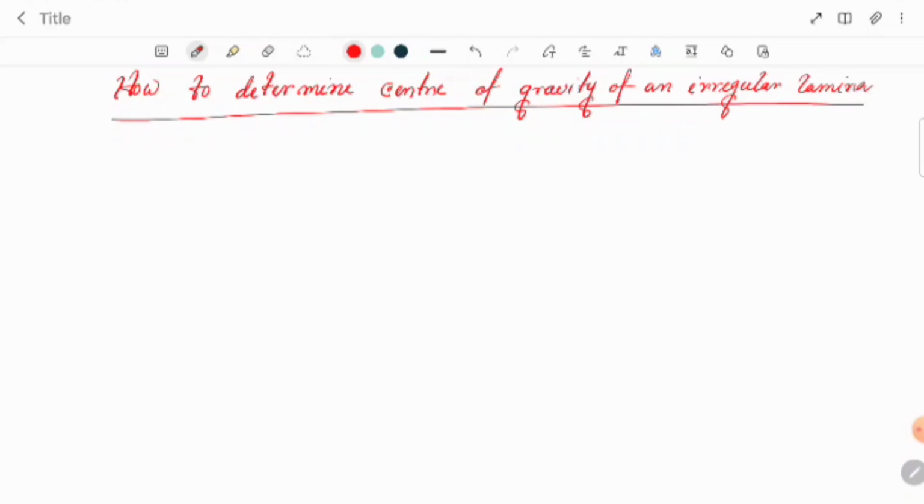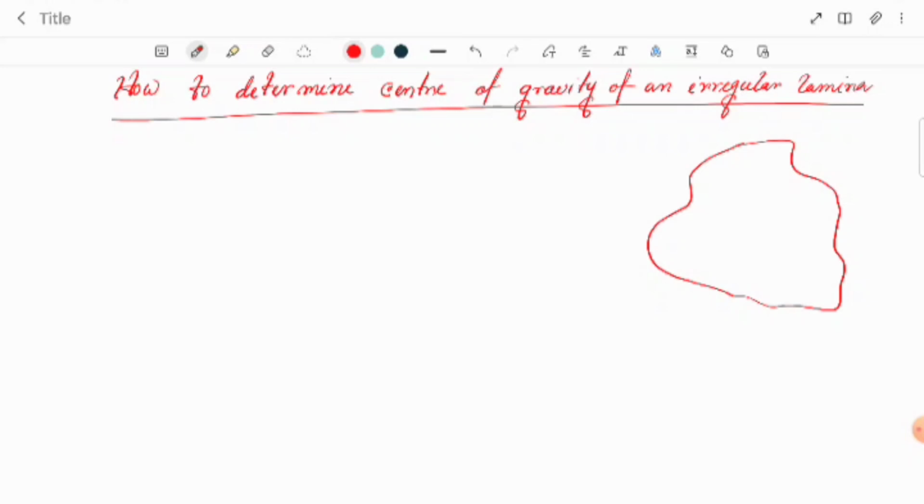In this case, what do we have to take? Suppose we take an irregular lamina, whose center of gravity we have to calculate.